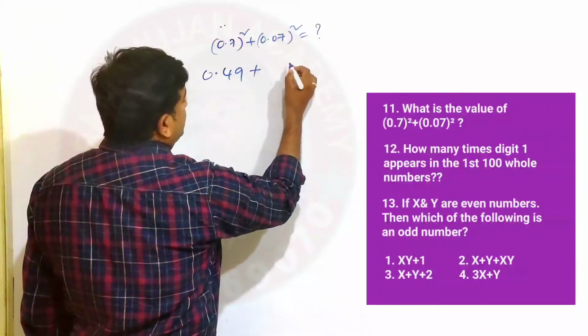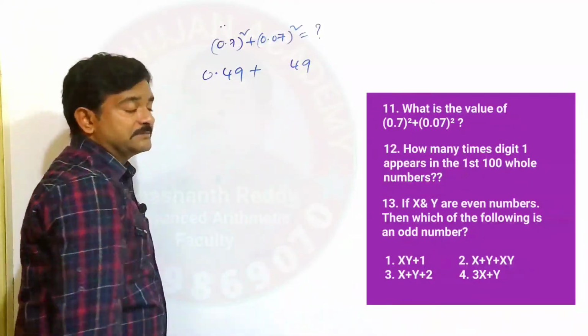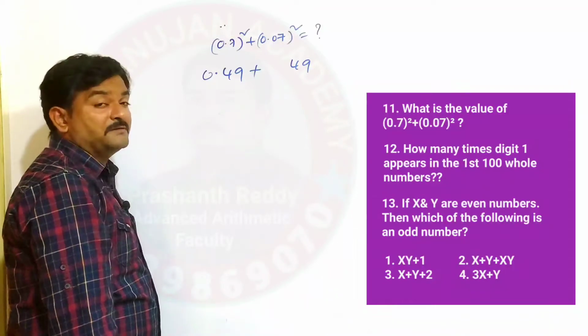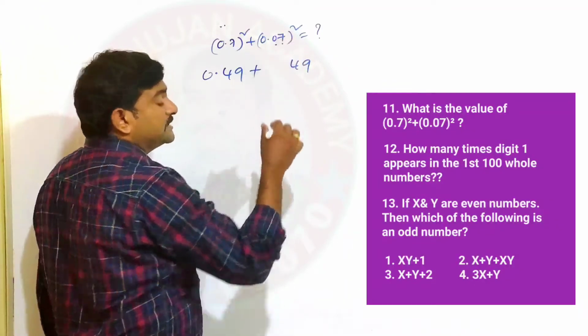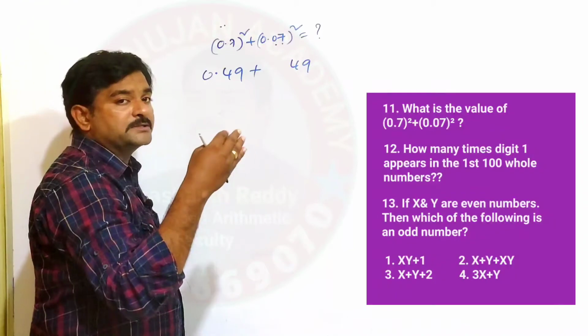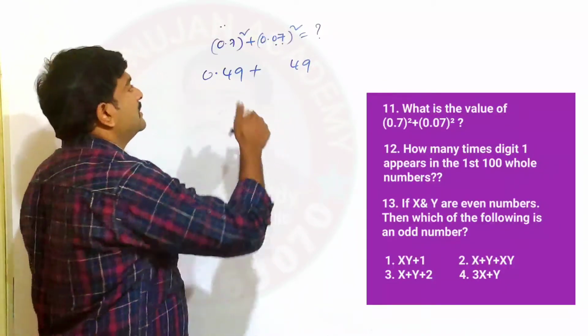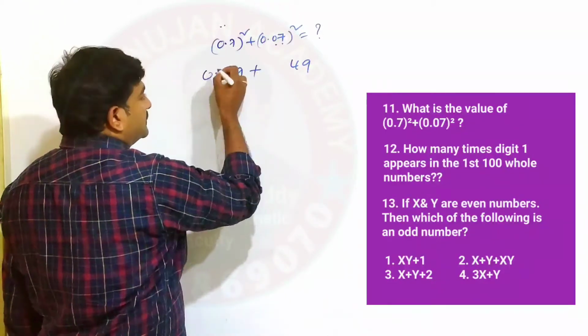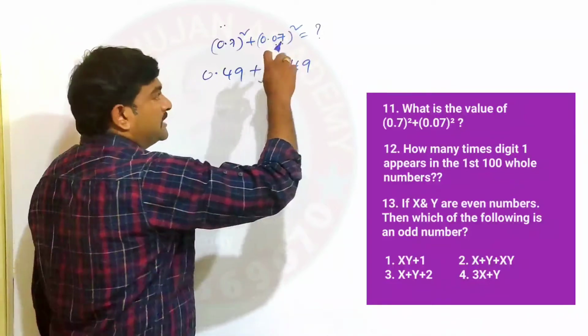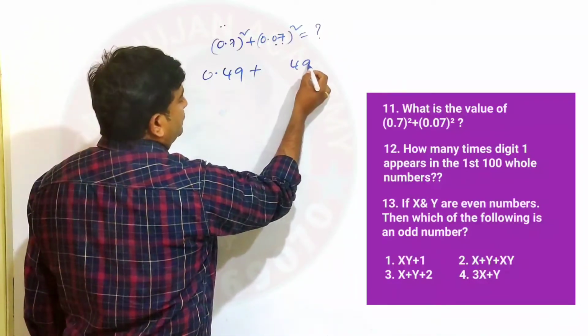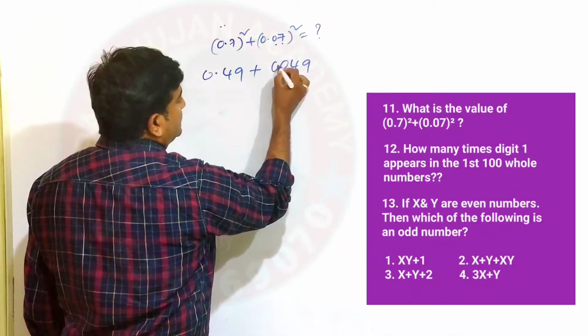So here also think that there is no decimal point. If there is no decimal point, 7 square in the sense 49. So here we have 2 digits. That's why you have to keep the decimal point after 4 digits. You have to double that. After 1 digit, in squaring after 2 digits. So here after 2 digits, in squaring after 4 digits. So 1 digit, second digit, third digit, fourth digit.